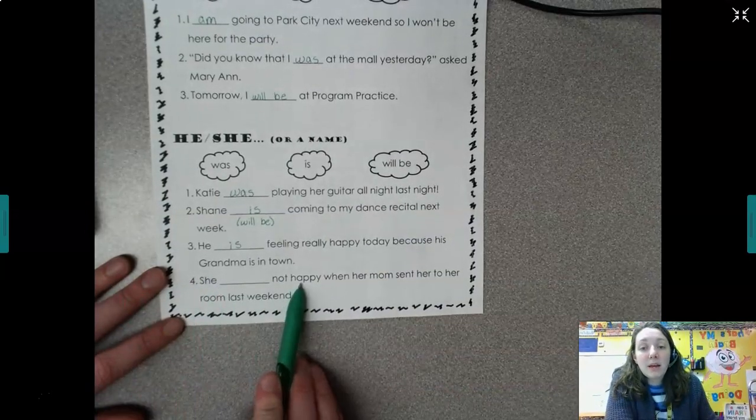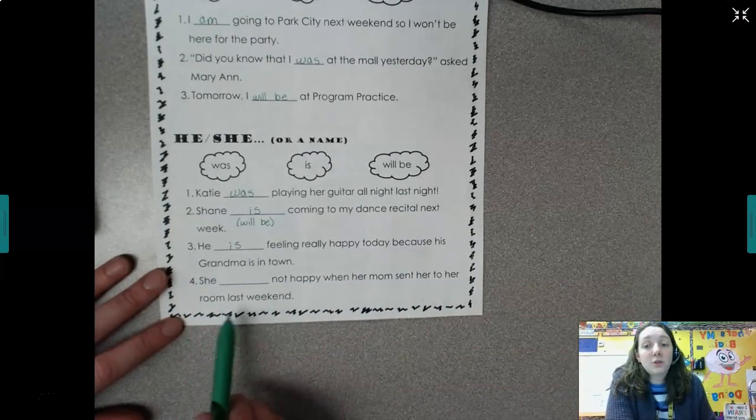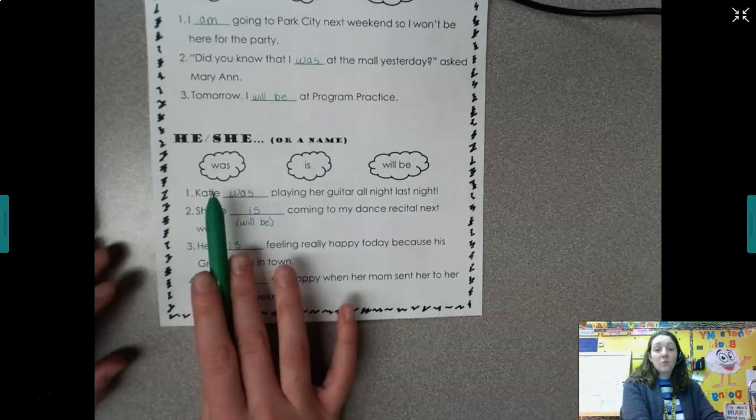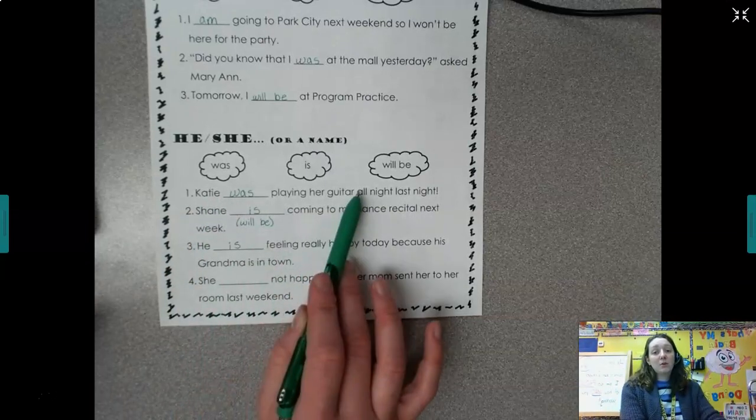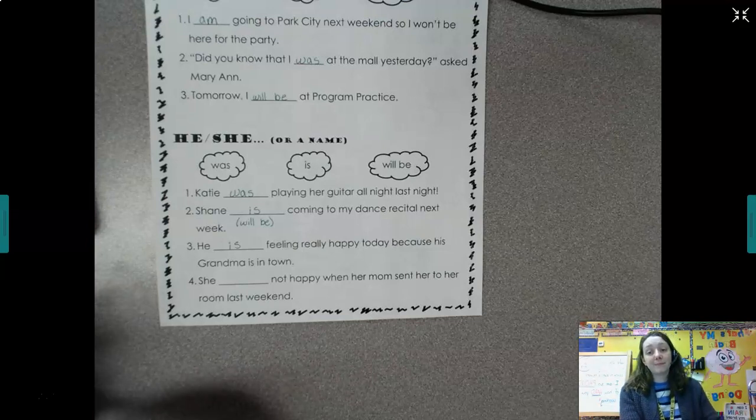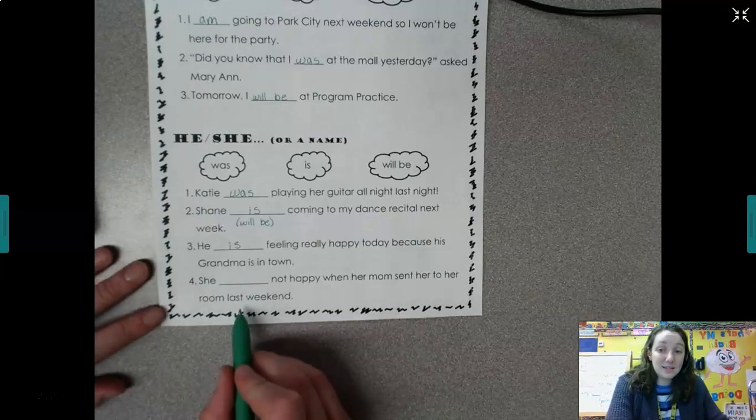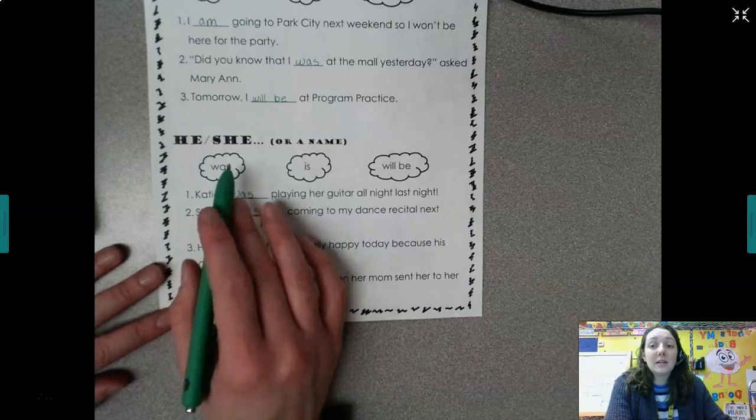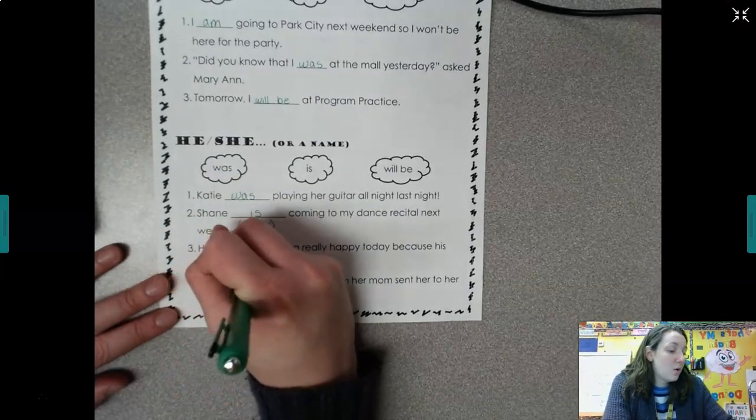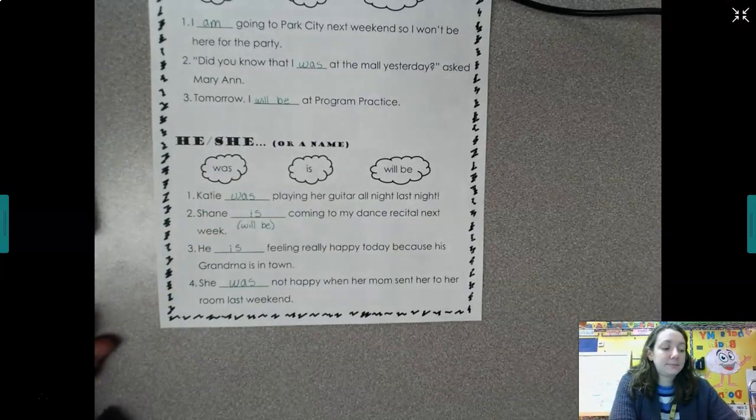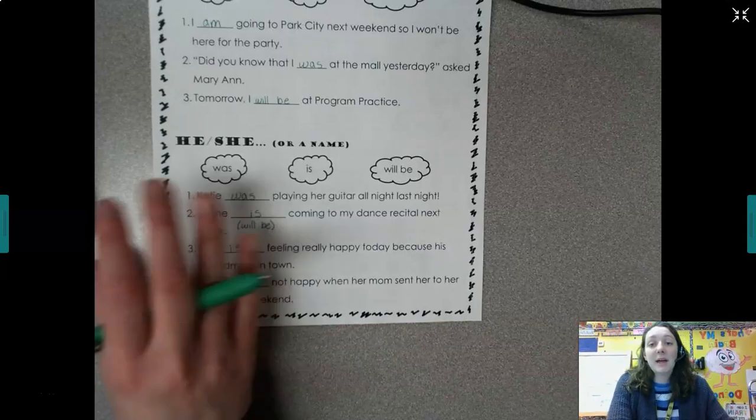And then she blank not happy when her mom sent her to her room last weekend. She was not happy, she is not happy, or she will be not happy. Well, our clue in this one is last weekend. So last weekend is in the past, so we're going to want that was, because that happened in the past.